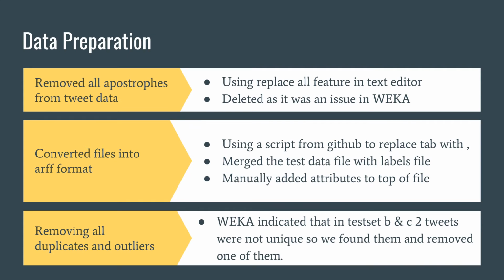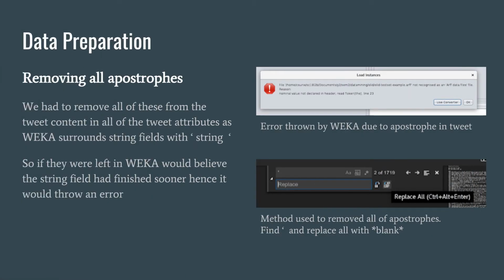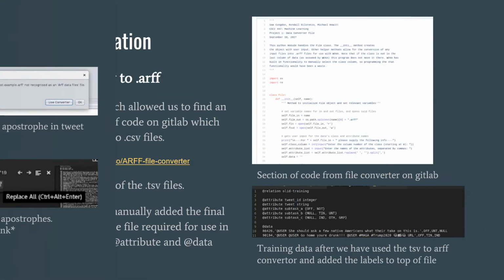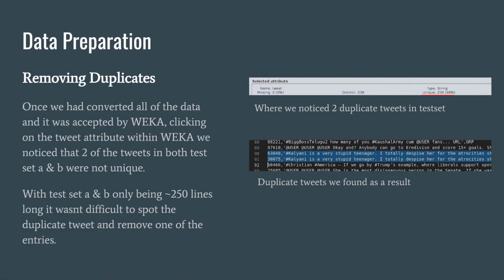To prepare the data, we had to remove the apostrophes from the tweets, then convert them to the ARFF format, and then remove the duplicate data. Removing the apostrophes was done with the simple find and replace feature that we use in our text editor. We then converted the TSV files to ARFF files using a program obtained from GitHub. And lastly, after converting the files appropriately, we noticed that there was duplicate data, so this was also removed from the files.